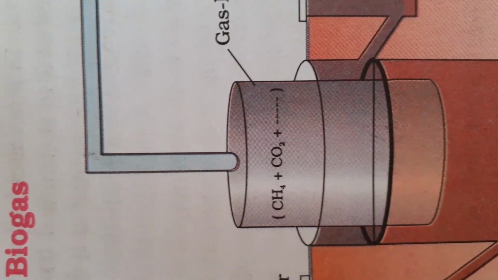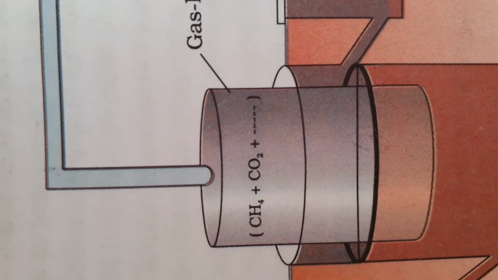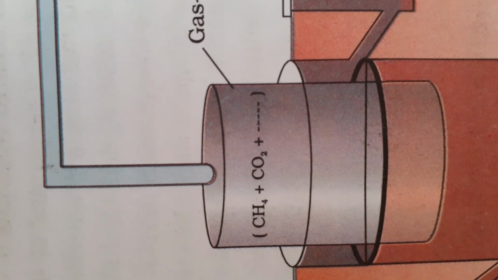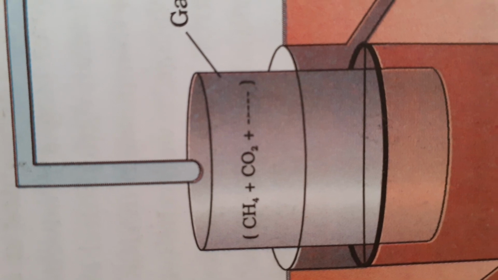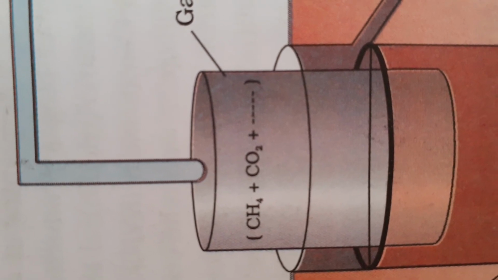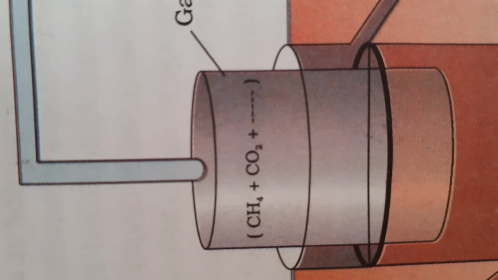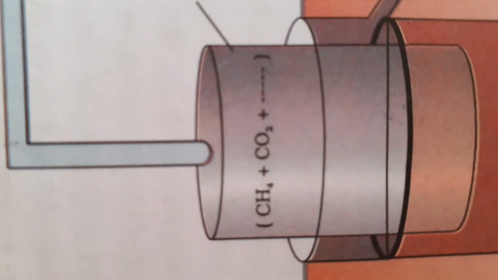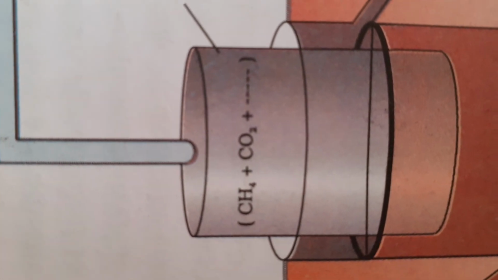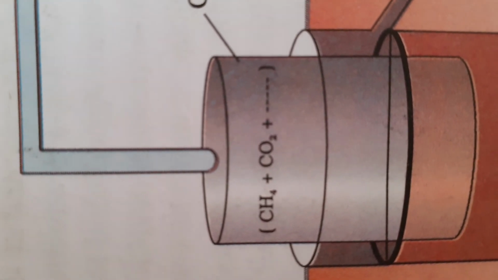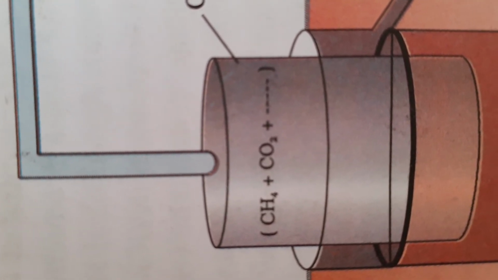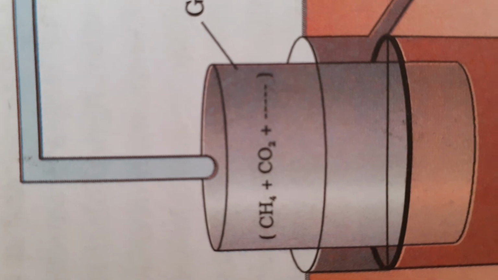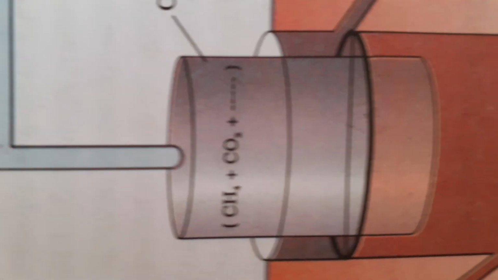Can you see in the upper tank what is collected? Gases are collected. These gases are rich in methane, and that is the reason we are calling it biogas. The methane which is produced helps in the lighting of the lamps or in cooking. So you call it a source of fuel.